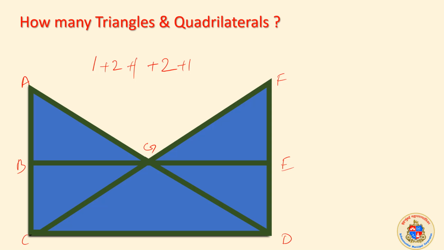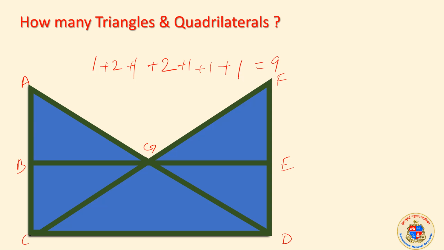Now we can have a bigger triangle. One is ACD, that is plus 1, and that is divided into 2 more triangles. In that, AGC and GC are already considered, so there is no question of considering that. Then we are having a big triangle FGD, plus 1, bigger triangles considered. So we got 9 triangles. Is there any more triangles? According to me, these are the triangles.